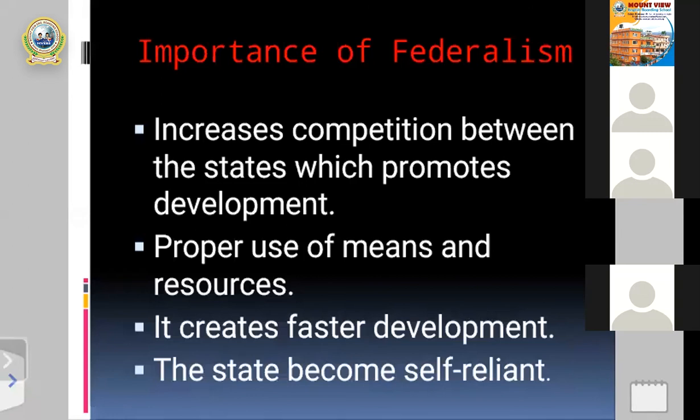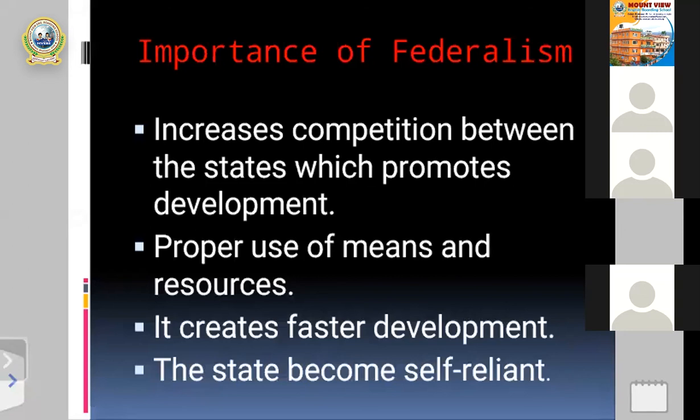That's a positive competition, and positive competition helps to promote development in a certain state. That is the first importance of federalism.